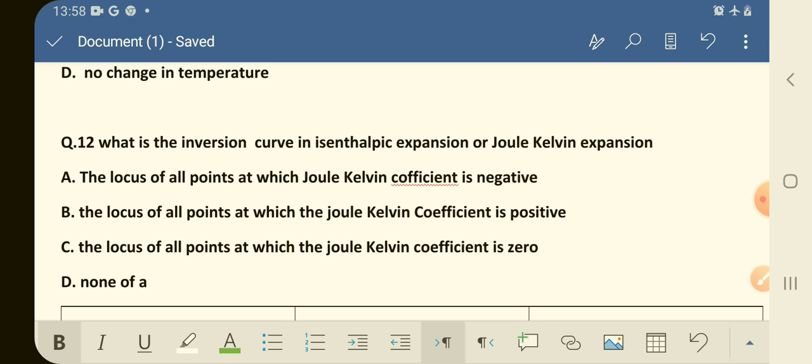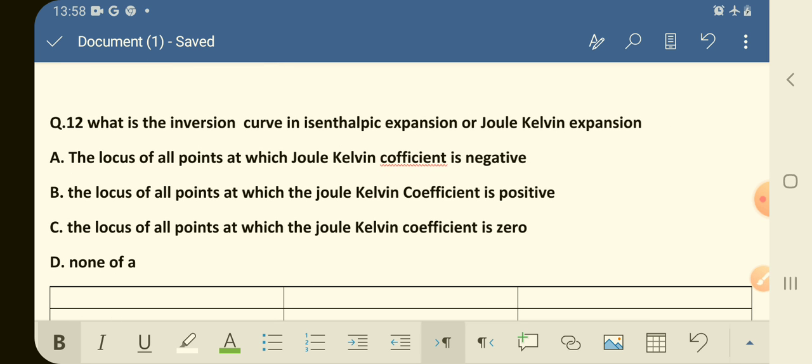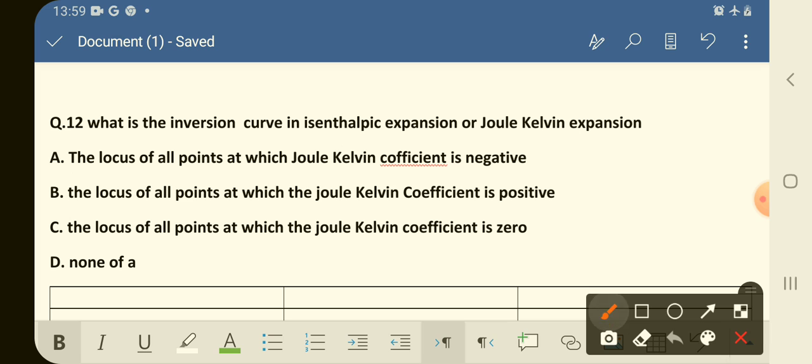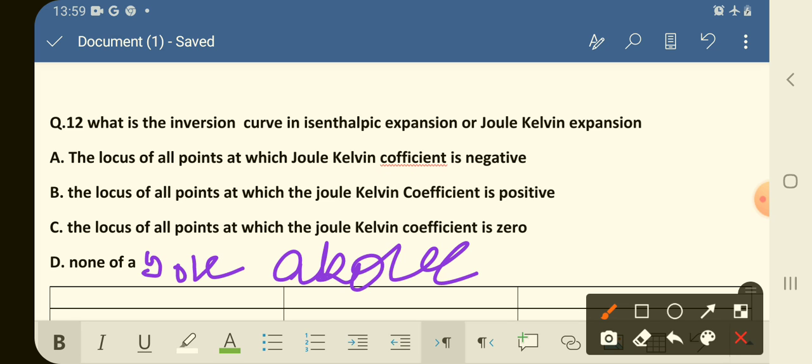what is the inversion curve in the isenthalpic expansion or the Joule-Kelvin expansion? Option A, the locus of all points at which the Joule-Kelvin coefficient is negative. Option B, the locus of all points at which the Joule-Kelvin coefficient is positive. Option C is, the locus of all points at which the Joule-Kelvin coefficient is 0. And option D is none of the above.